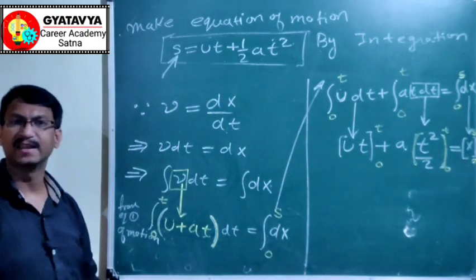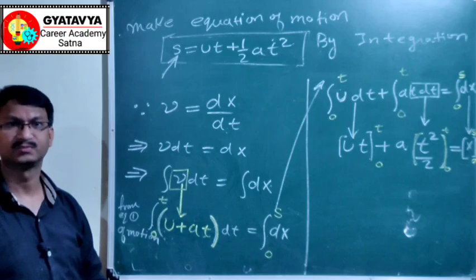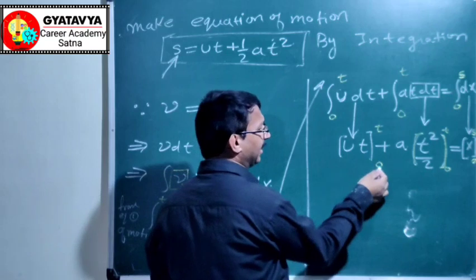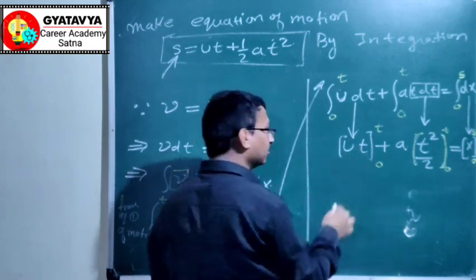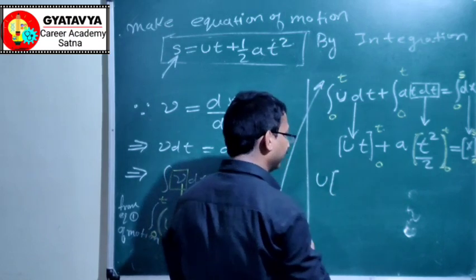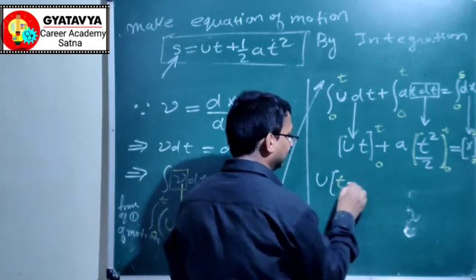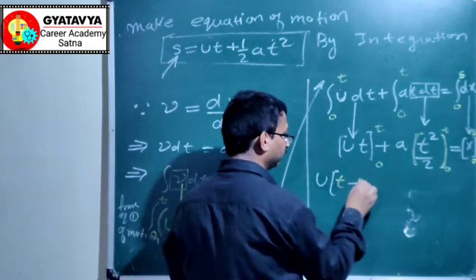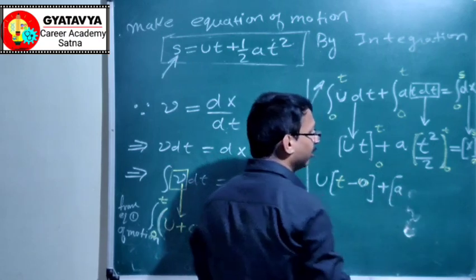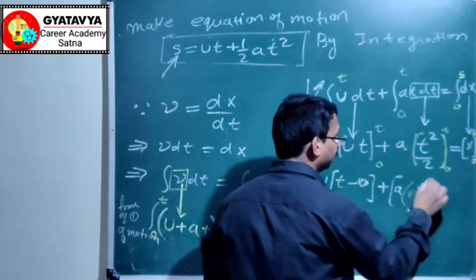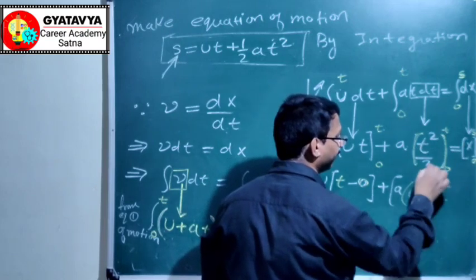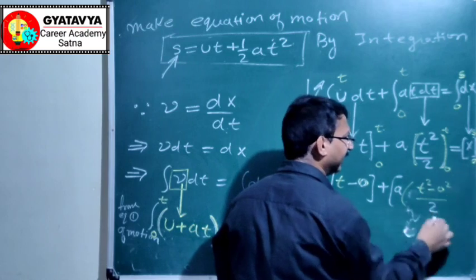This is step by step how we proceed. Now just put the values. Put t in place of t, minus 0 in place of t. So it will be u. Put upper limit first, then minus lower limit 0, plus this a. Upper limit is t, so t square minus lower limit 0 square, divided by 2, which is already taken there as it is.